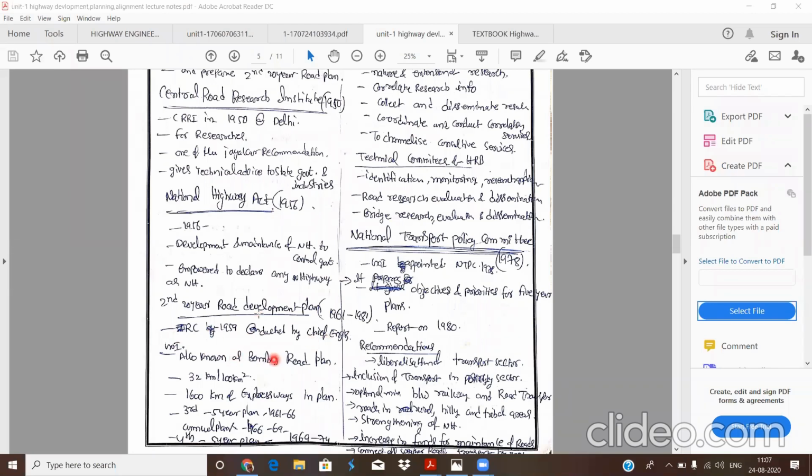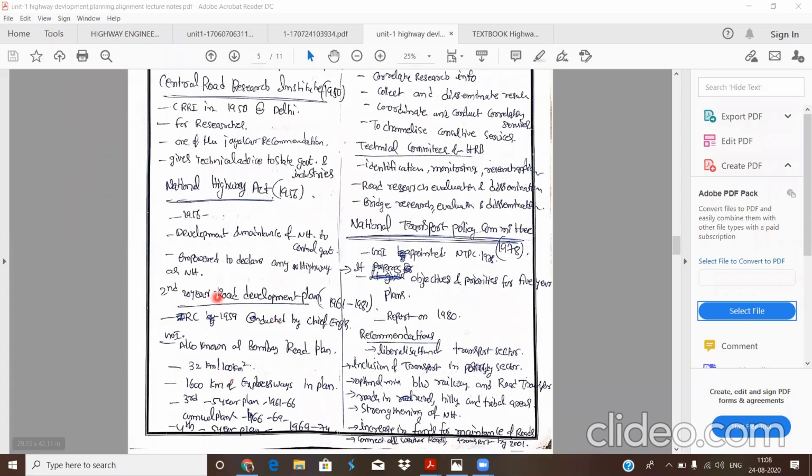Like the first is known as the Nagpur Road Development Plan, the second 20-year plan is known as the Bombay Road Development Plan, because all chief engineers came together and formed a committee, and at the end of 1961 at Bombay. So that's why the plan is known as the Bombay Road Development Plan.